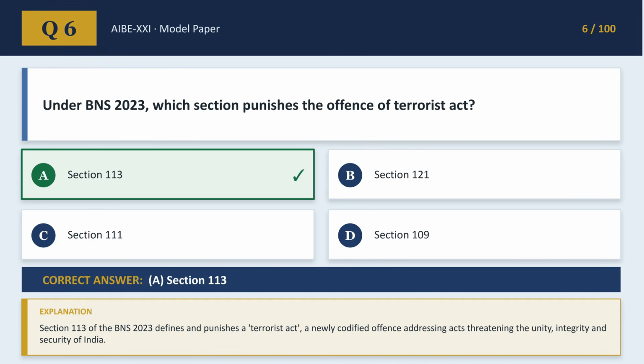Question 6 asks, under BNS 2023, which section punishes the offense of a terrorist act? The correct answer is A. Section 113. This section defines and punishes a "terrorist act," which addresses acts threatening the unity, integrity, and security of India.